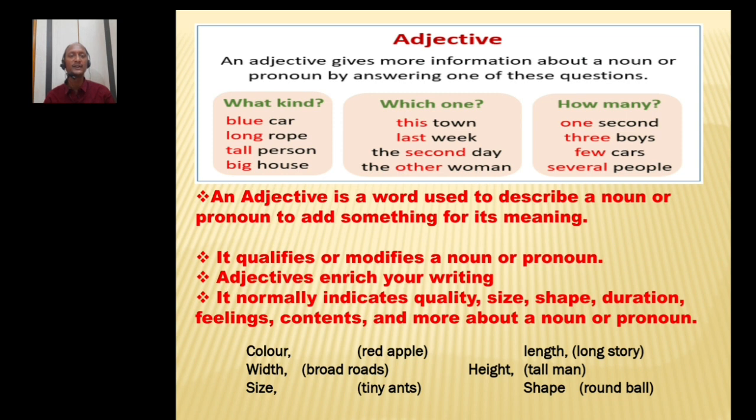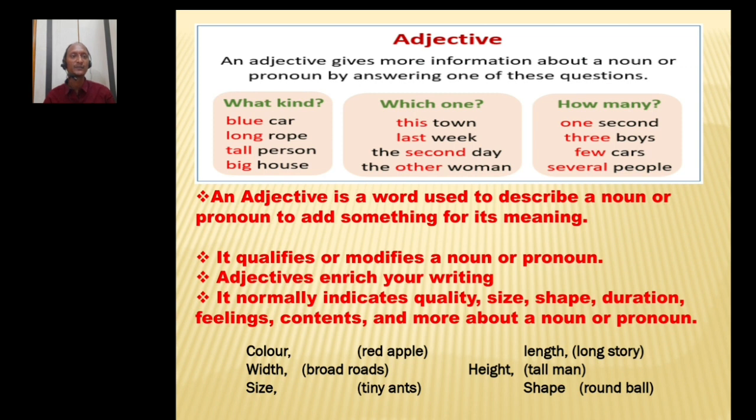Long rope. You see, what kind of rope it is? Long. And tall person, big house. These red color words are qualifying the nouns car, rope, person, house. So, which one also? If you ask the question which one to the noun: this town, which town, this town; which week, last week; which day, second day; which woman, other woman; and how many, that shows the number.